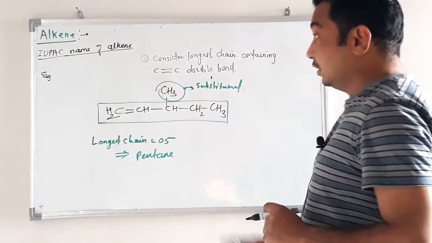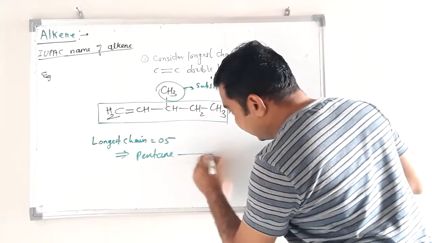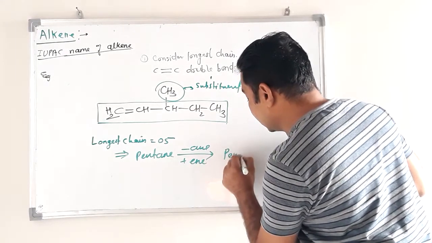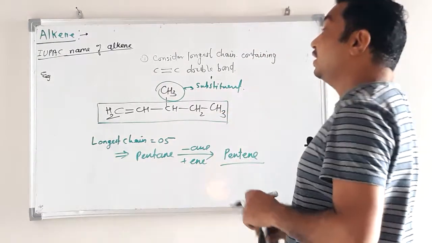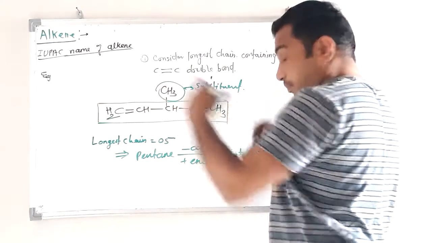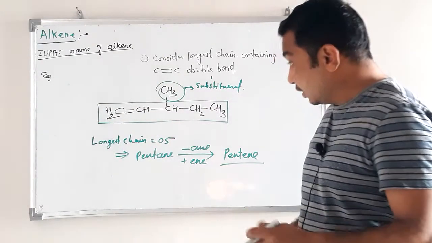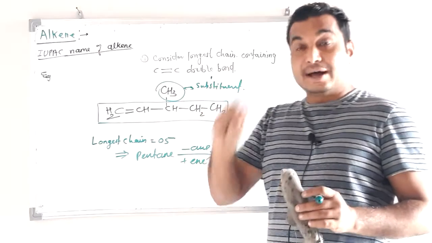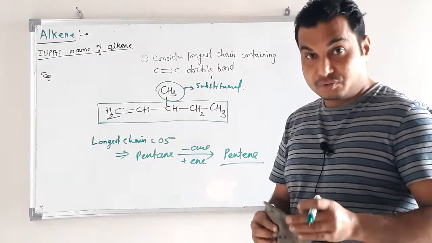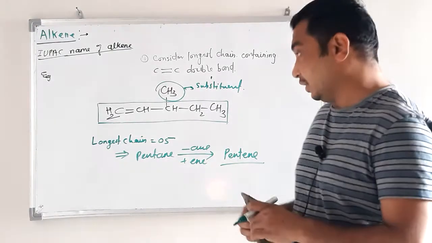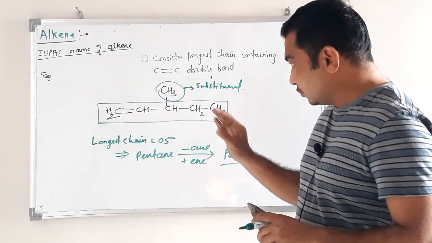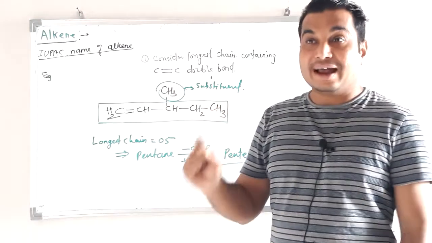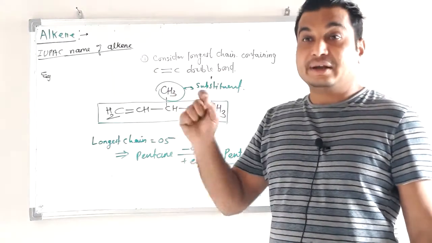Pentane. But it is an alkene, it is not an alkane. So replace ane by ene. So pentene is the parent name. Now here we have to identify the position of the double bond and also identify the substituent. For that, what we have to do? We have to give numbering. So we have to start numbering in such a way that the carbon atom of the double bond will get the lowest